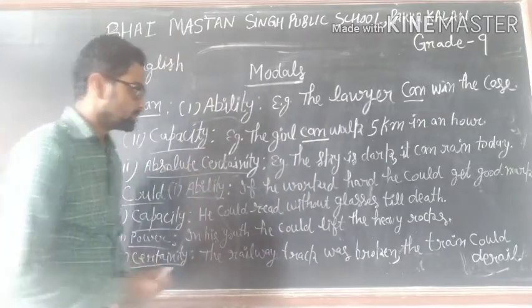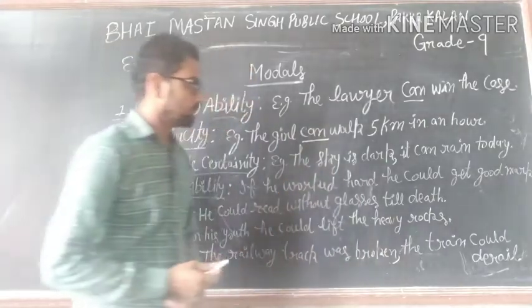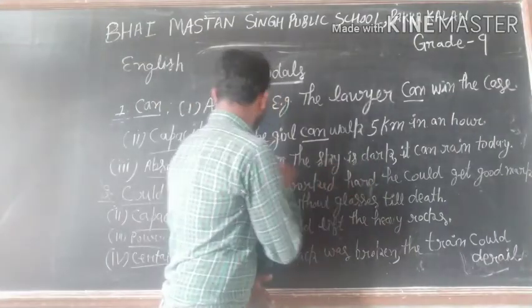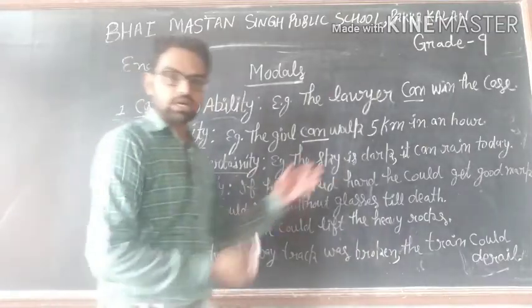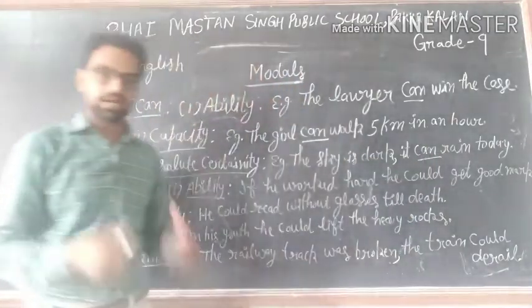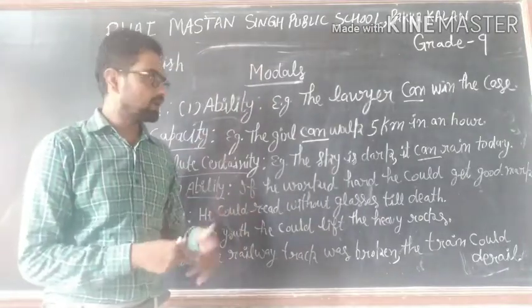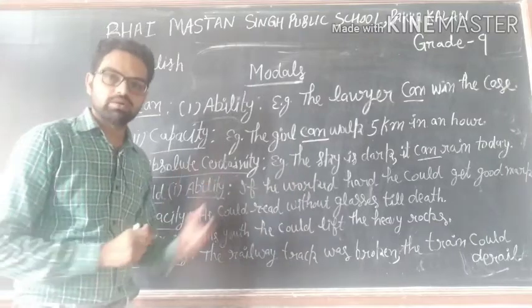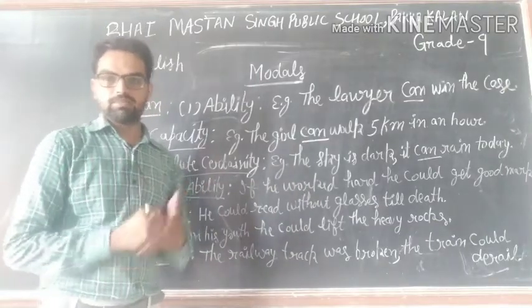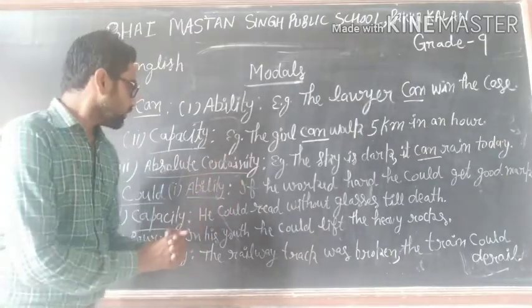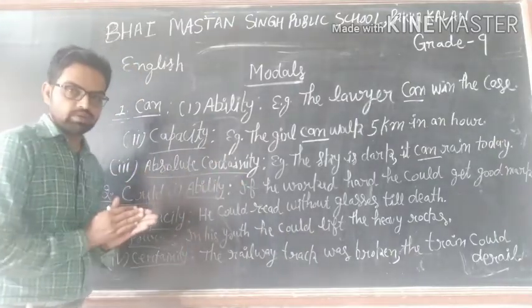Absolute certainty. The sky is dark. It can rain today. This shows the certainty: because the sky is dark, there is certainty that it will rain today. To show power, for example, we can say the man can chop the log. This is his power.